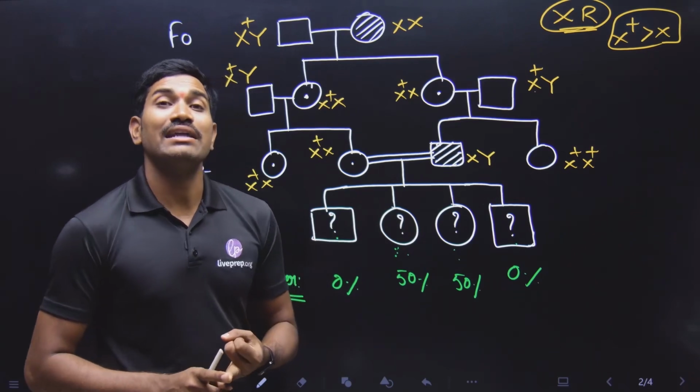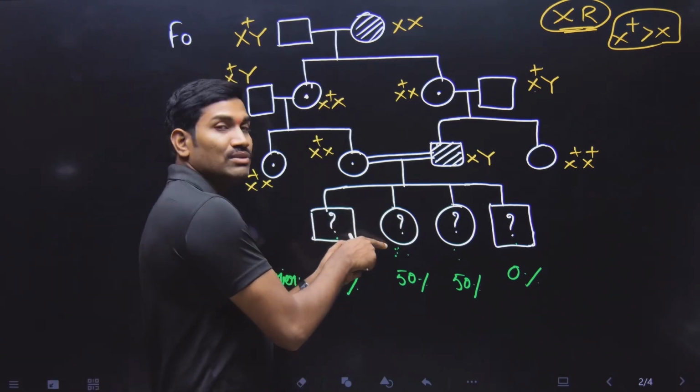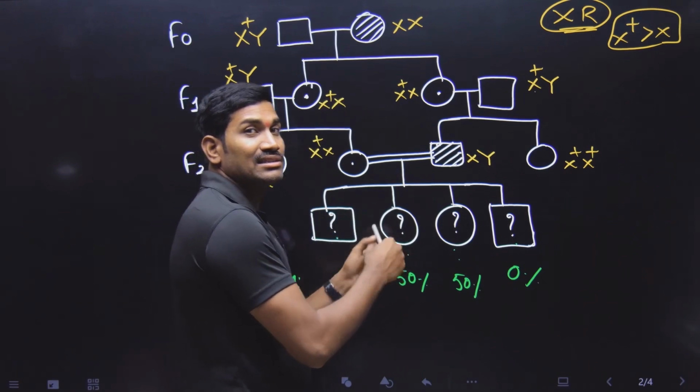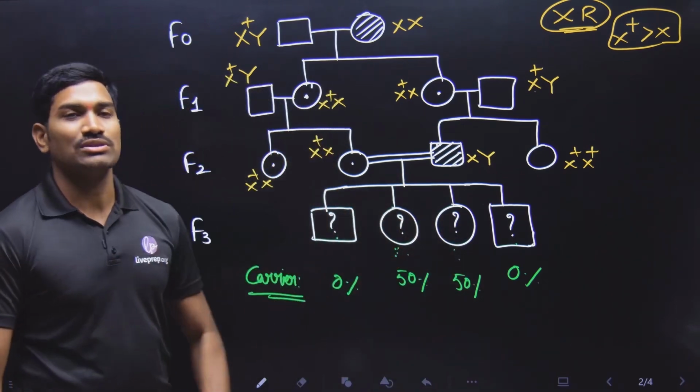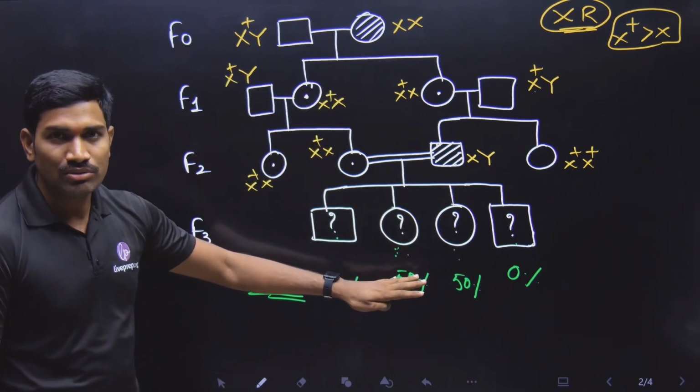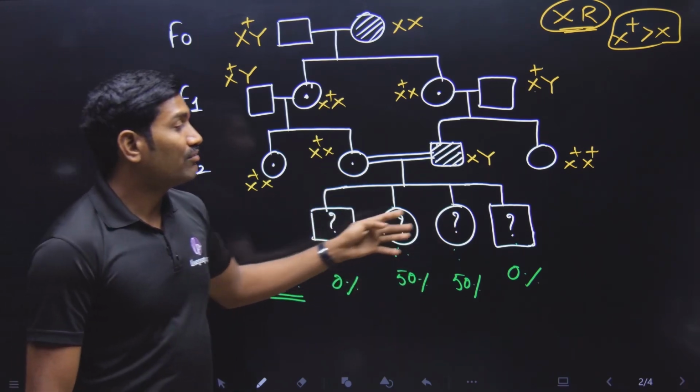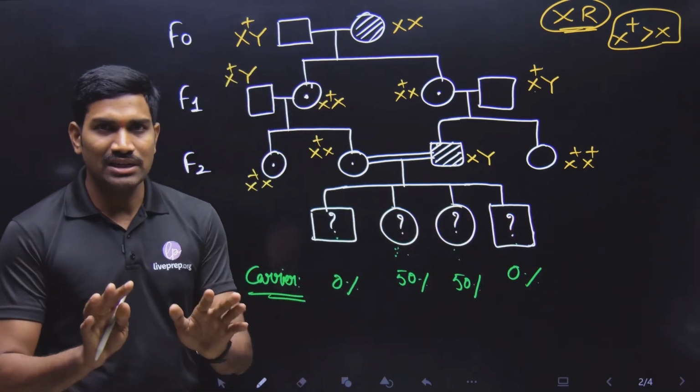Both of them can be carriers. First one disease, second one carrier. First one carrier, second one disease. So a total of 4 options you are getting here. Understood or not? So based on the 4 options, 4 different possibilities you will get. Are you able to understand or not?